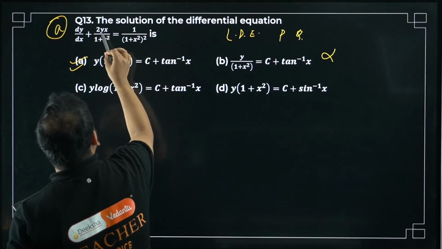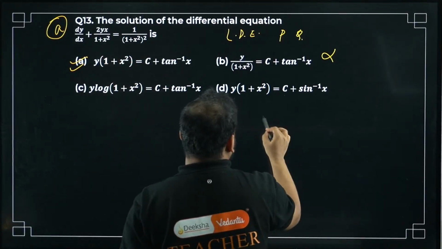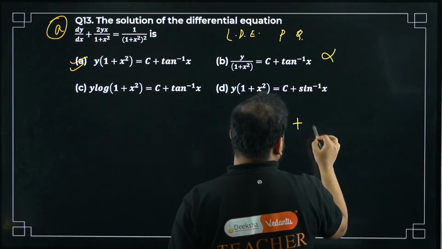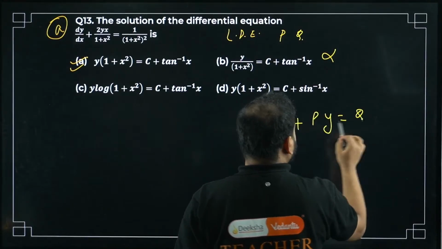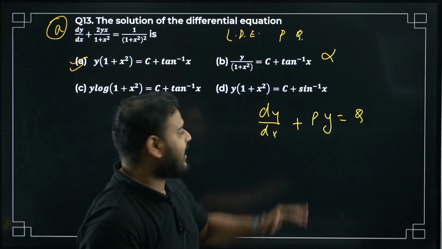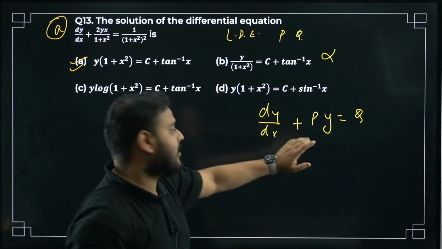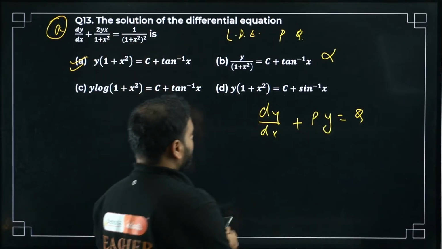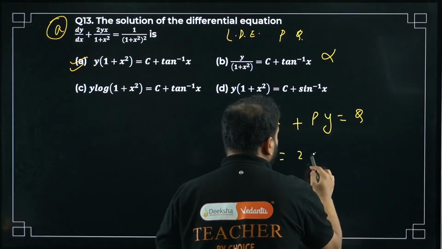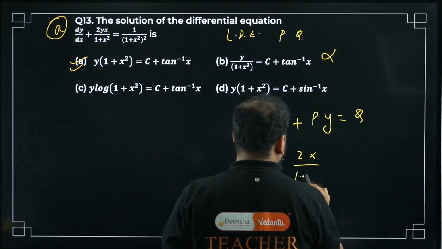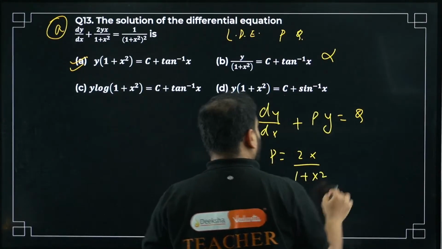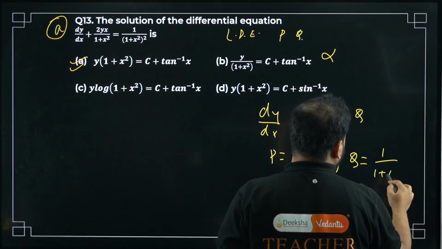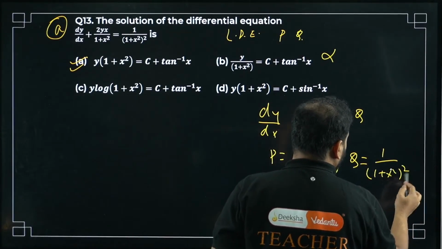Whatever except for y over here is P. So I'll write it over here again: dy by dx plus P times y. This is the standard form of LDE, linear differential equation. Compare this with this. What do you get? You get P value as 2x upon 1 plus x square, and you get Q value as 1 upon (1 plus x square) the whole square.